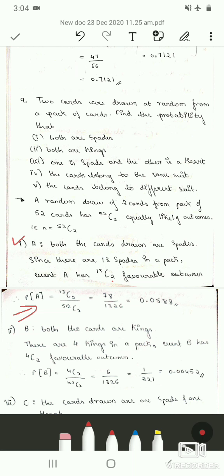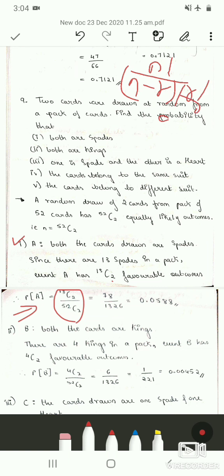So simplify these values by using the formula n factorial divided by (n minus r) factorial into r factorial. Here n is 13 and r is 2, and here n is 52 and r is 2.